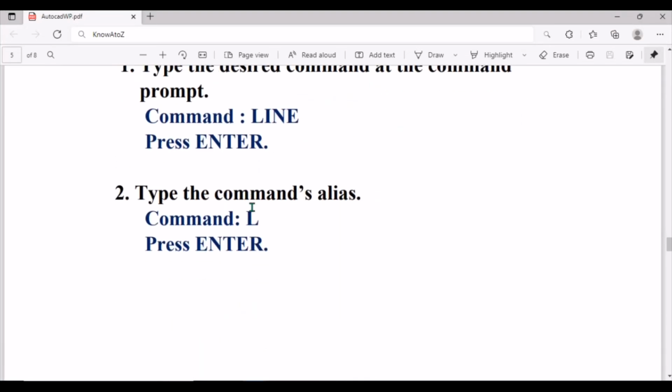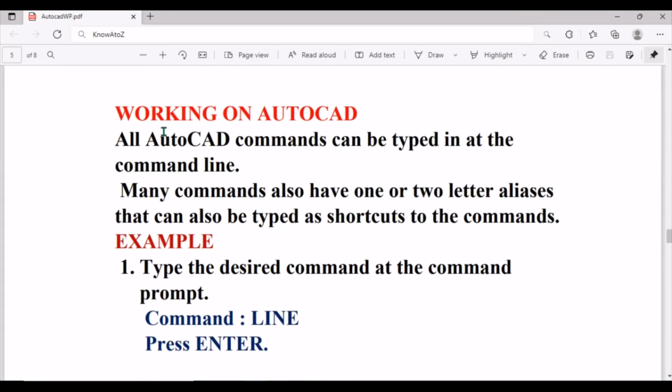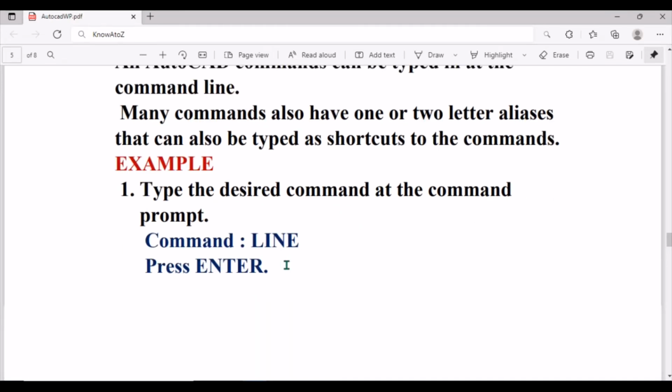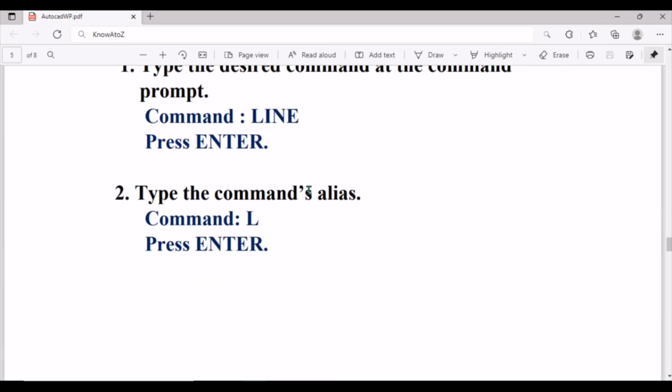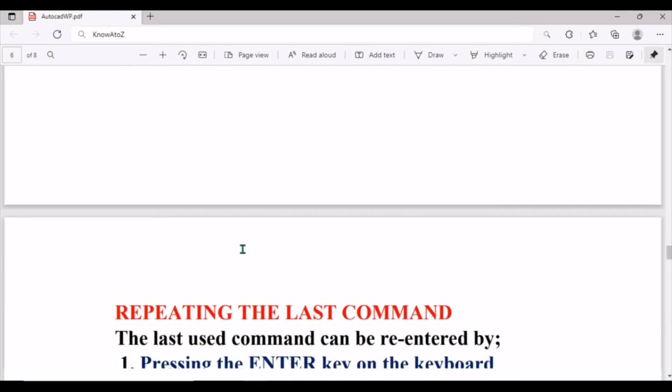All AutoCAD commands can be typed in the command line. Many commands also have one or two letter aliases that can also be typed as shortcuts to the commands. So type the desired command, for example line: you can just type line and press enter, or type its alias L and press enter, and you have seen that.